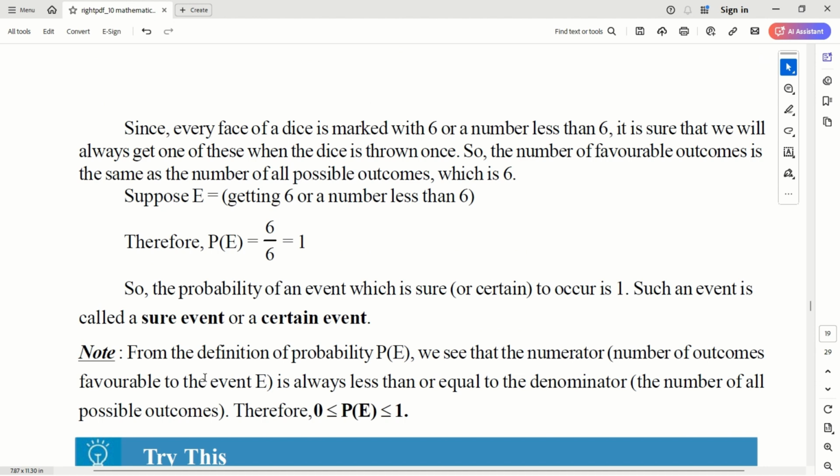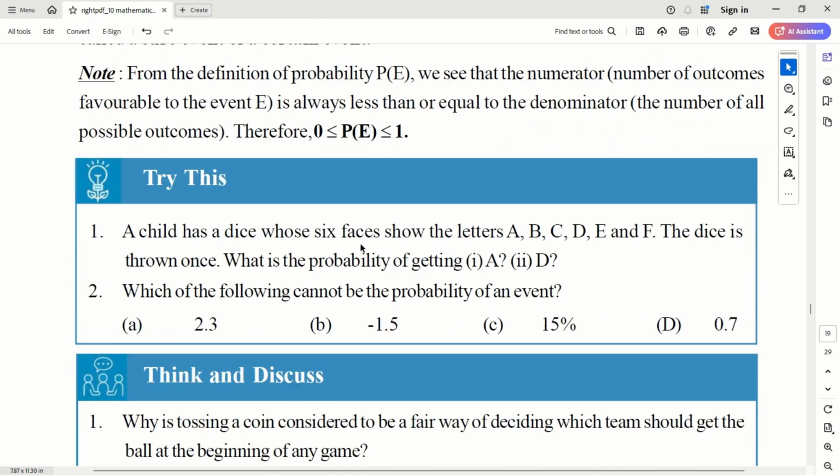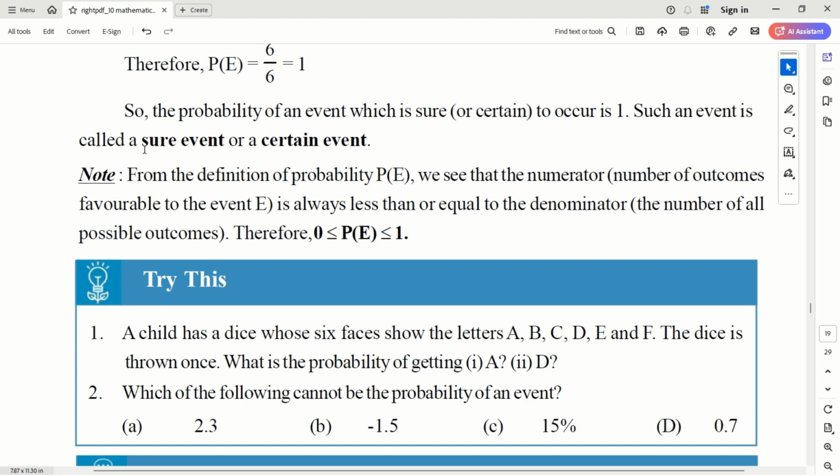Exactly opposite to that is a sure or certain event. Possibility of getting 1 to 6 on throwing a dice. Definitely you will get one of them, right? So obviously the probability of getting 1 to 6 when you throw a dice is always 1, 6 out of 6 possibilities, right? So this is called a sure or certain event. Okay, so note down this terminology.